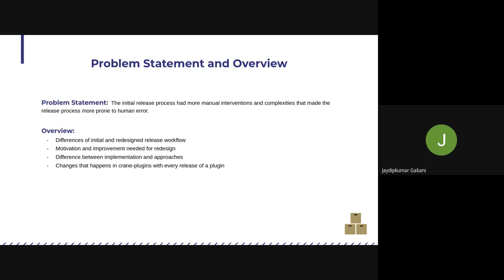We'll learn about the differences between the initial and redesigned release process, the motivation and improvements needed for the redesign, the differences in the approaches, and then the actual high level changes that go through our central plugin repositories when every plugin is released.